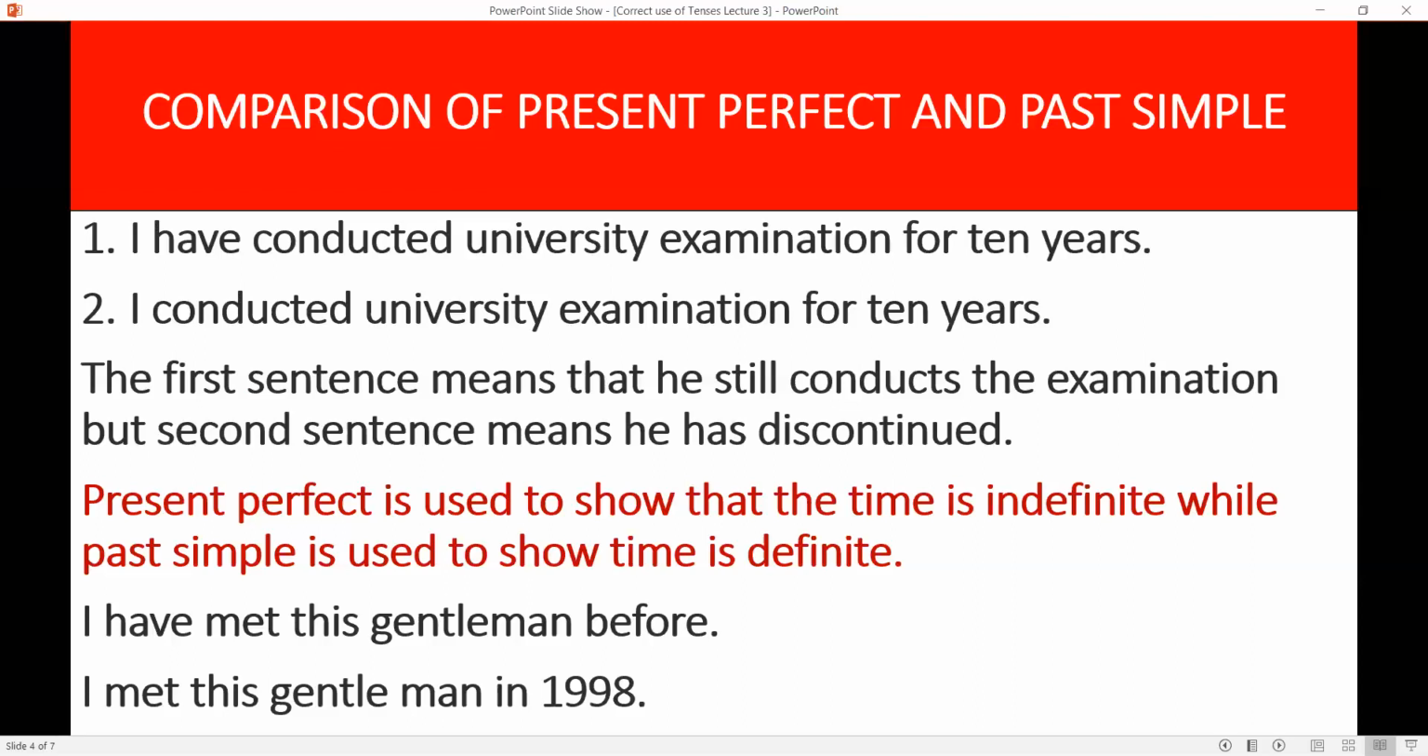So when you say, I did my master's, I did my bachelor's in 2015, you are not able to do that bachelor's or master's again. You did. Never use, I have done my master's in 1998. Never. This is a wrong expression. You cannot use these kinds of expressions, which you cannot do again, in present perfect. For these kinds of expressions, use past simple.